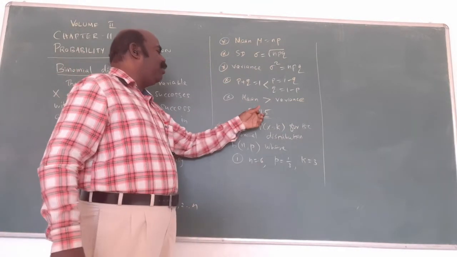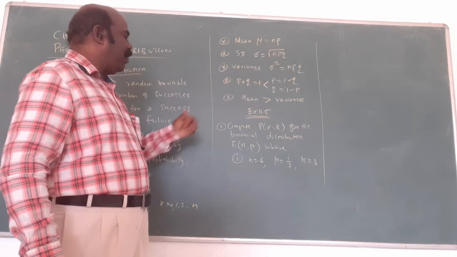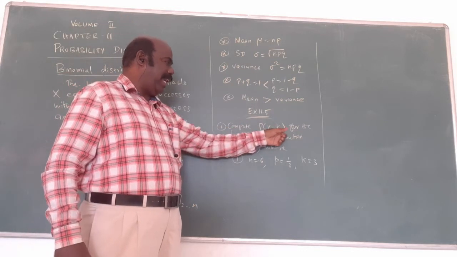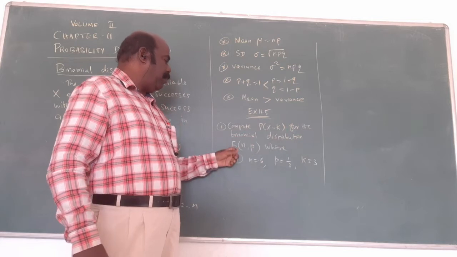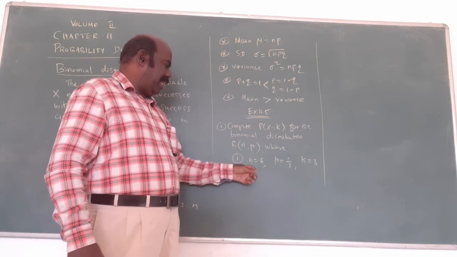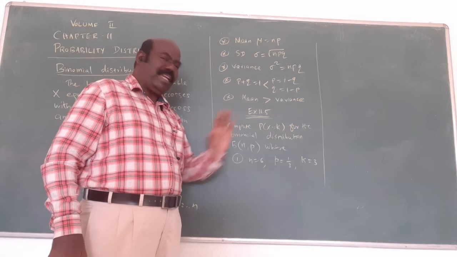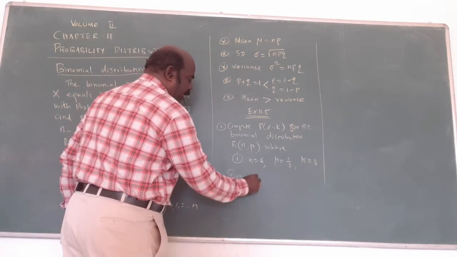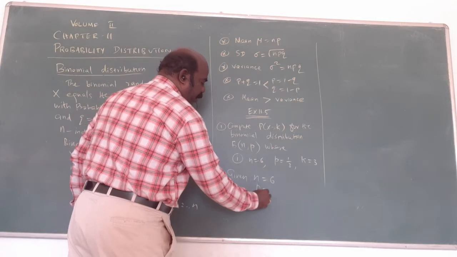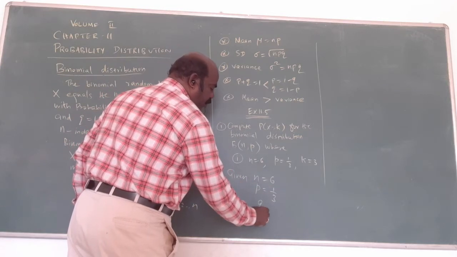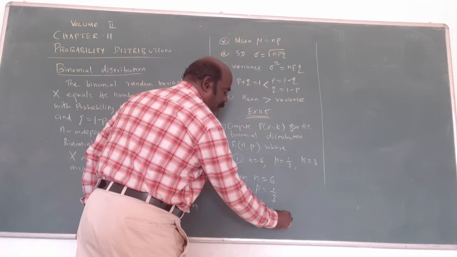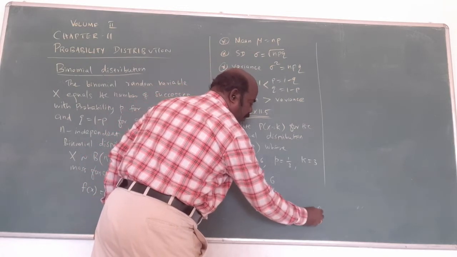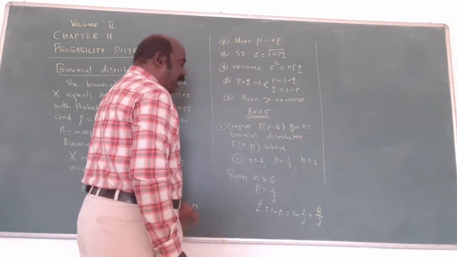Now, exercise 11.5, the first question: compute the probability of X equal to k for the binomial distribution B of n comma p, where n, p and k are given. First, given n equal to 6, p equal to 1 by 3. We want q, no? q equals 1 minus p is the formula. 1 minus 1 by 3 is what? 2 by 3.